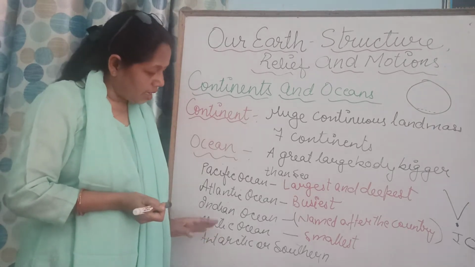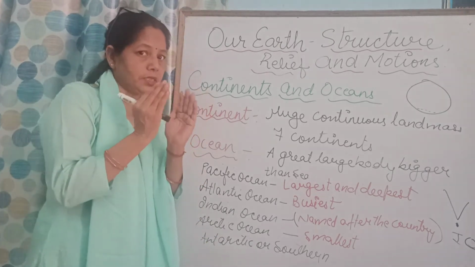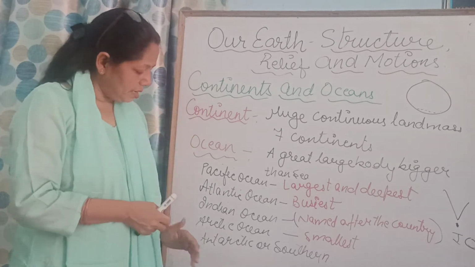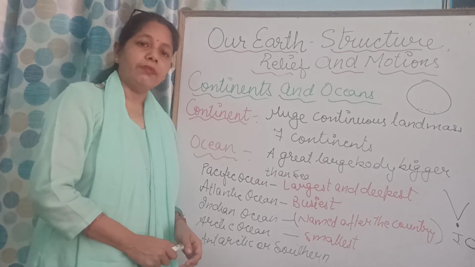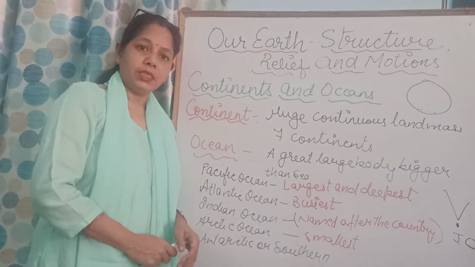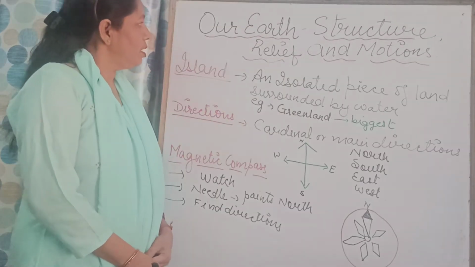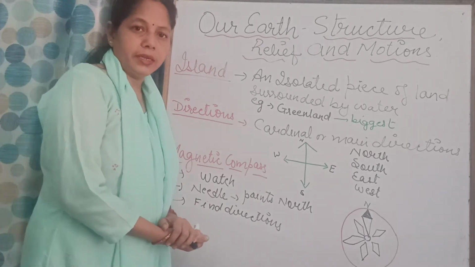Then we talk about the Arctic Ocean. Arctic is the smallest ocean. Fine. And finally we have the Antarctic or the Southern Ocean. So this way we have the 4 oceans which we have studied. So now we are going to talk about islands.